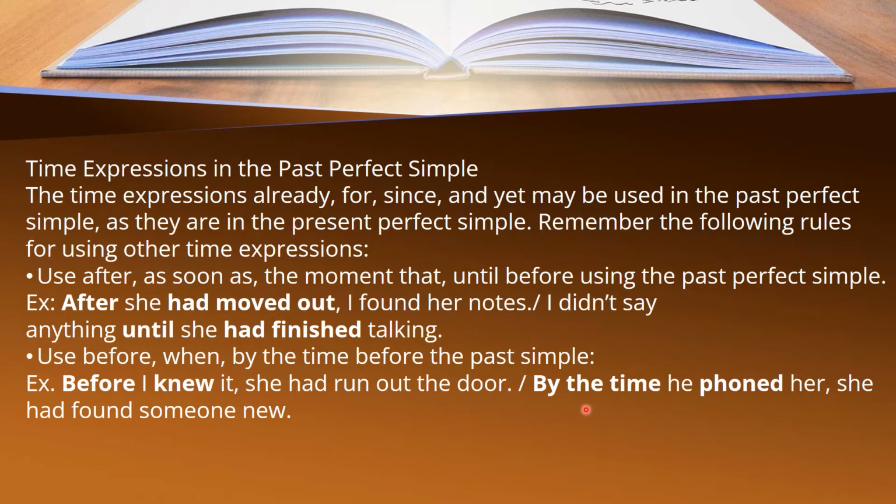And like, by the time he phoned her, she had found someone new. Again, we use by the time before our past simple, and then the sentence follows the past perfect tense, that she had found someone new. I hope you all understand this very well, and let's move on.